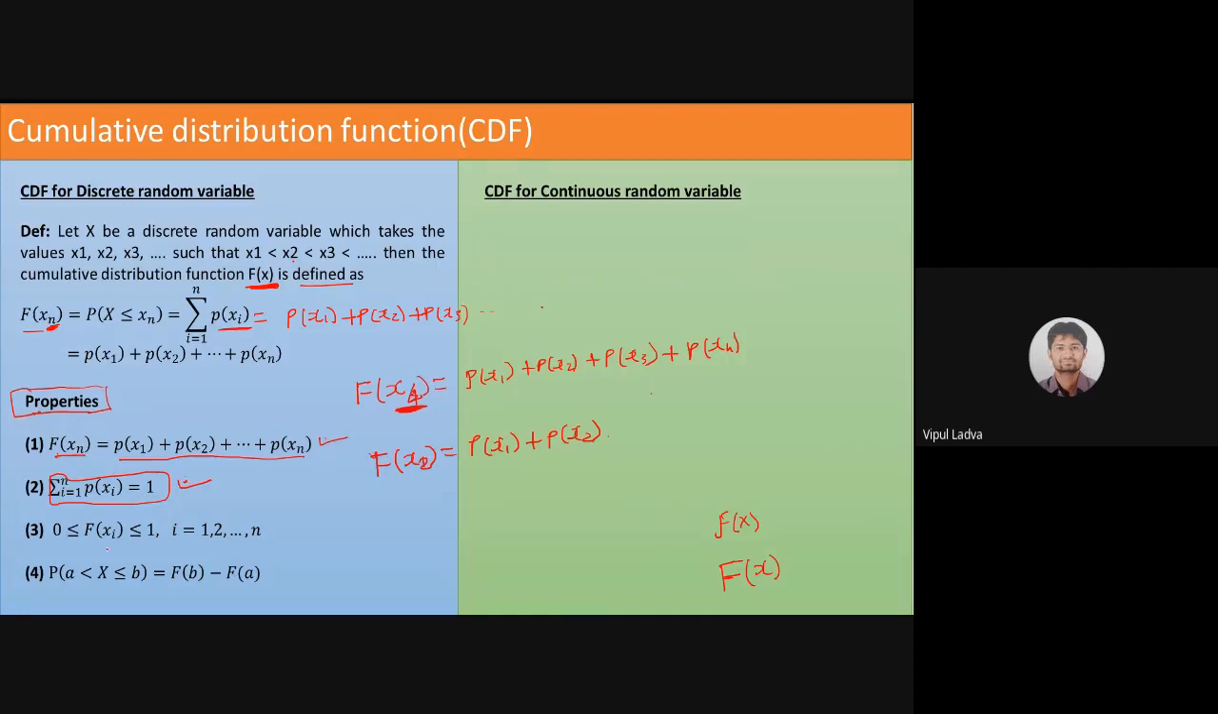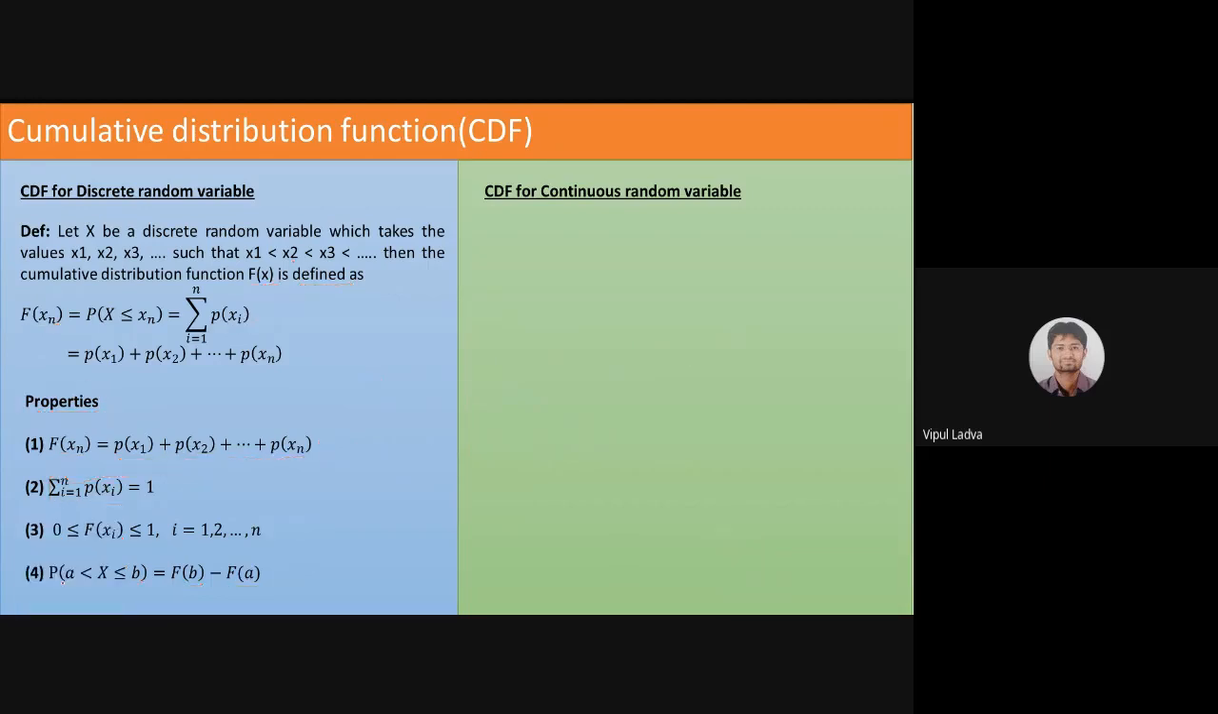ये तो हमको पता ही है. The cumulative distribution function will always lie between 0 and 1, it will never be more than that. It is not possible that the cumulative distribution function will be greater than 1. And the last one: if we wish to find the probability that the random variable lies between a and b, then we may use F of b minus F of a. This is also common, very easy to understand.